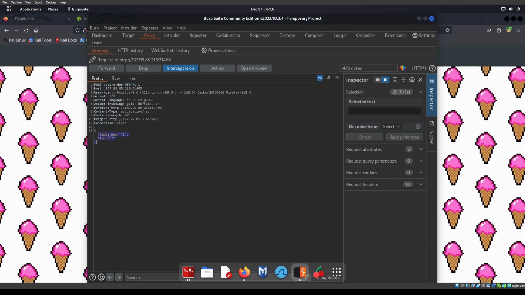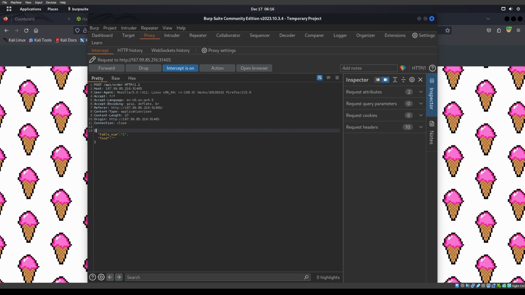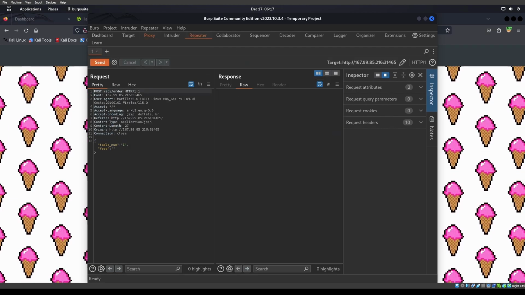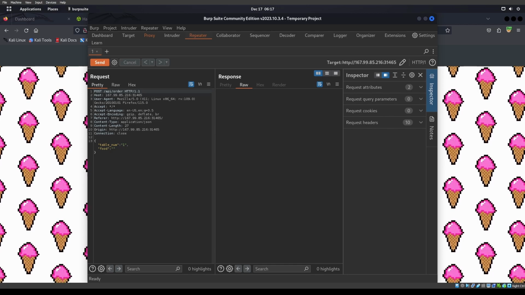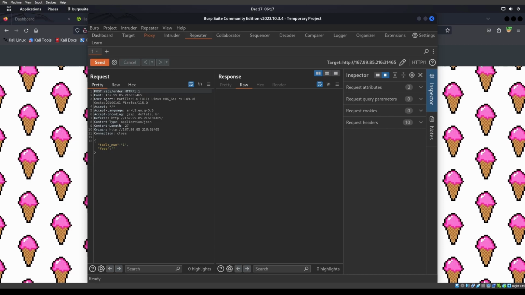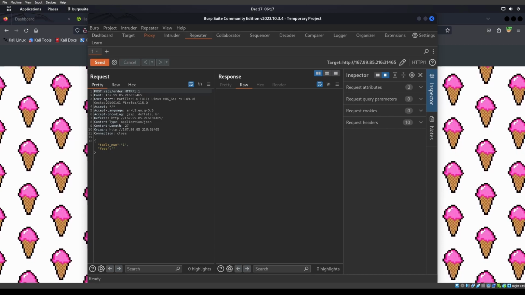We do have some type of XML. It looks like we got table number and then food, right? And this does look like something that goes to an API order. That's where we're sending it to. Let's go and send the order to Repeater. And let's start to work on this guy and see what we can figure out with it, right? See if we can get something running here, right? That'll allow us to do something out, right?